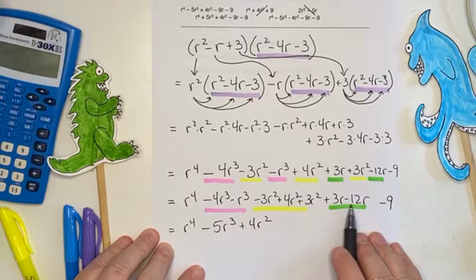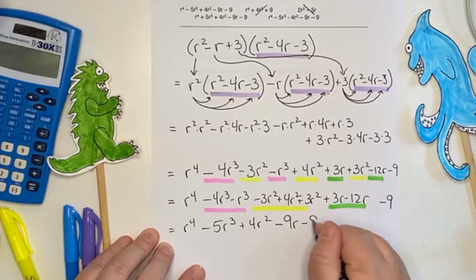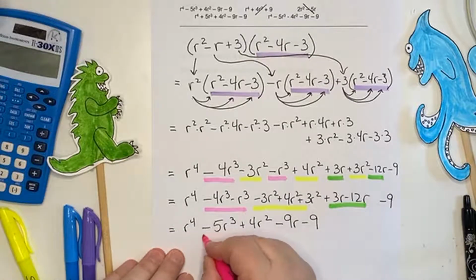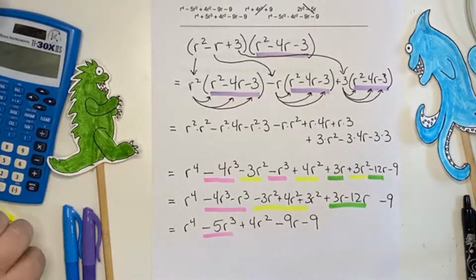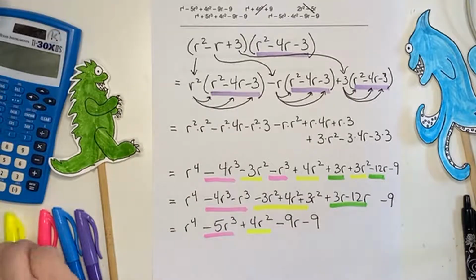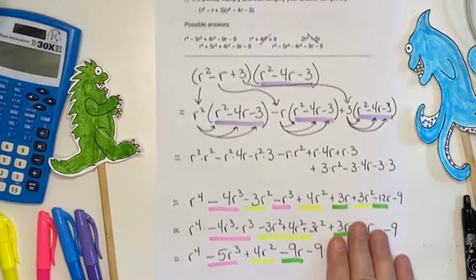Positive 3r minus 12r is negative 9r, and then minus 9. So let me quickly color these in so that they're easier to follow, I hope. And then let's go back up here.